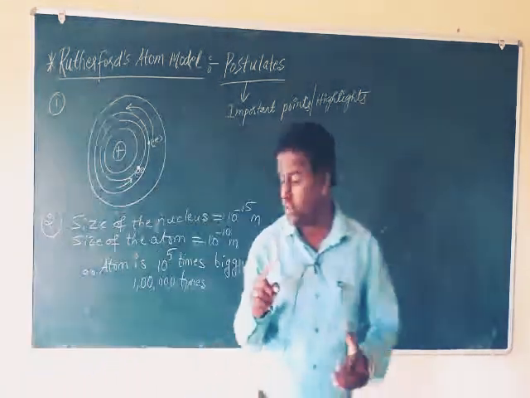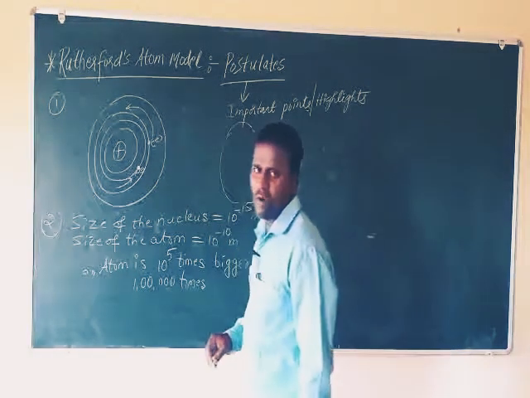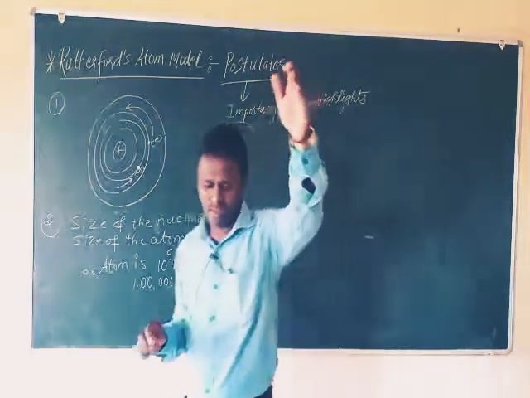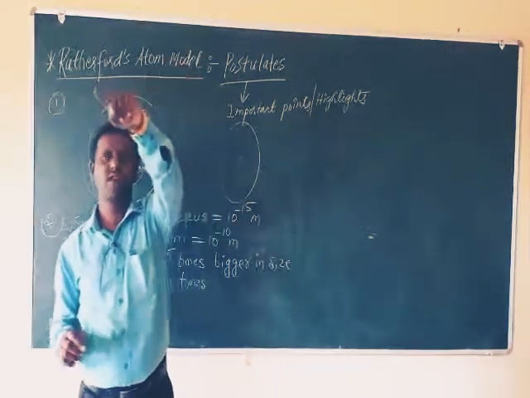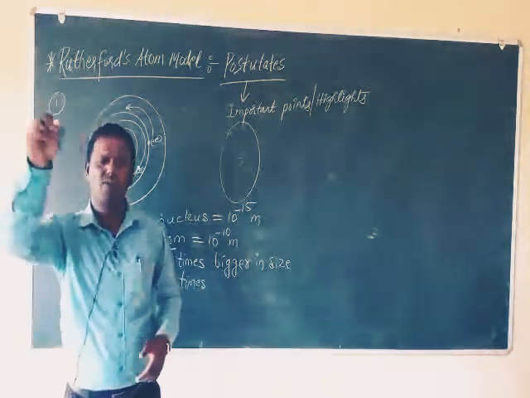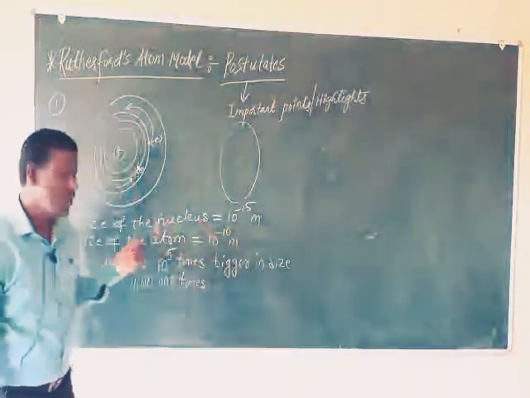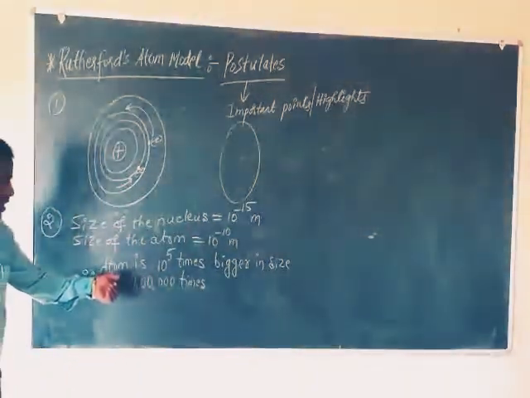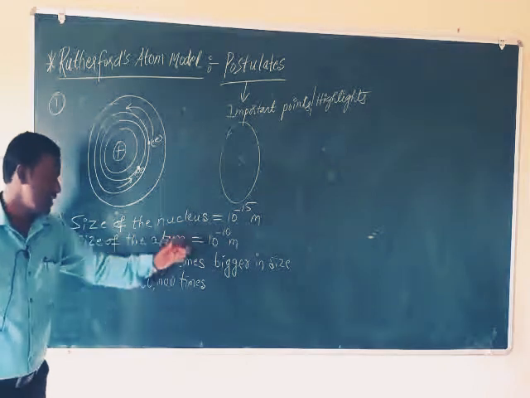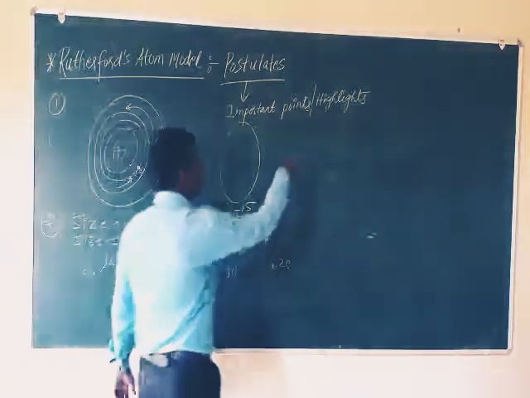In the atom, how small is the nucleus? If suppose this is the atom, the nucleus is a small point in that atom. In this classroom, that middle fan is the nucleus. That middle fan, not this one, that middle fan is the nucleus of an atom. If this classroom is supposed to be an atom, that middle small point, the fan point, is the nucleus. So the nucleus is about 1 lakh times smaller in size compared to the atom, or the atom is 1 lakh times bigger in size compared to the nucleus. Okay, this is the second postulate.